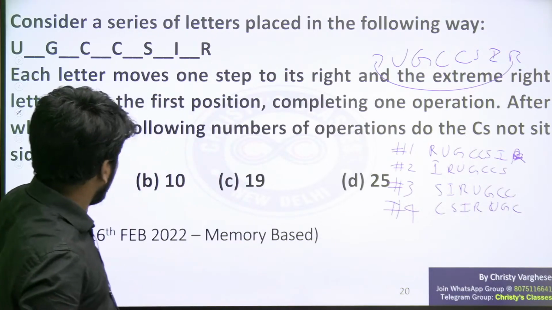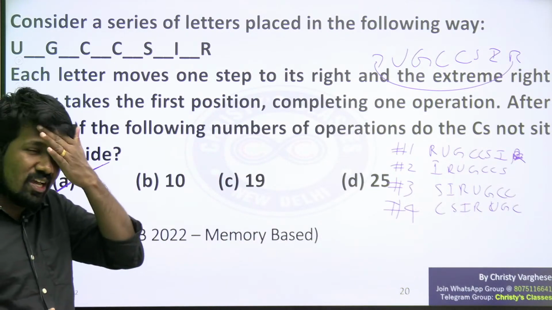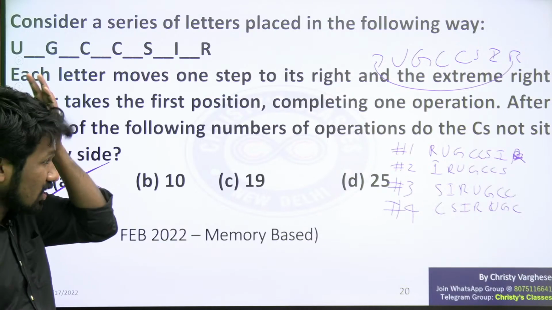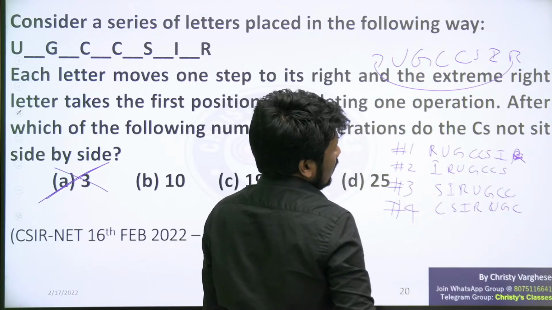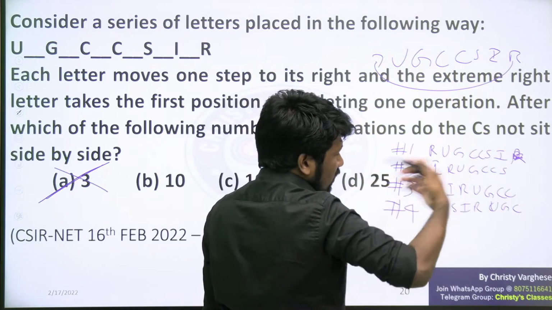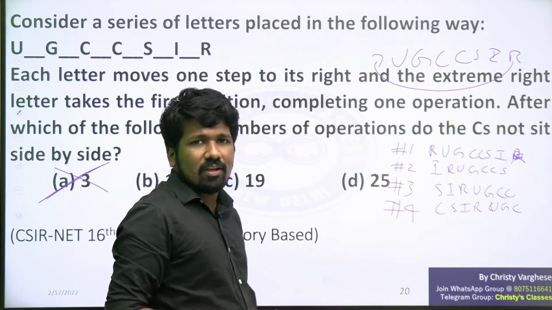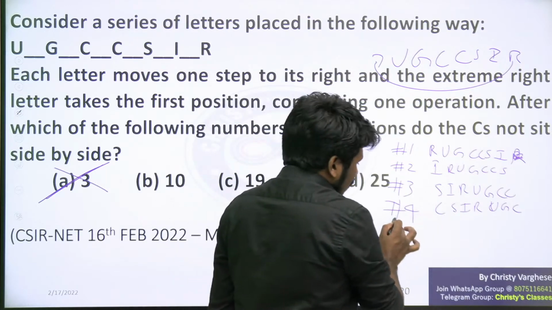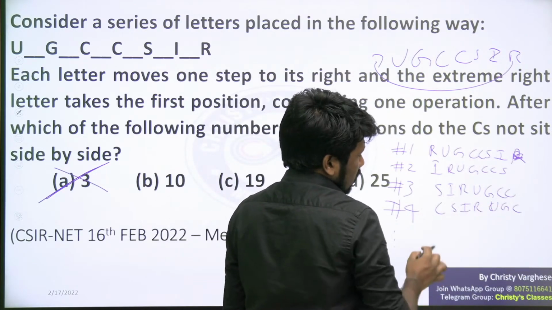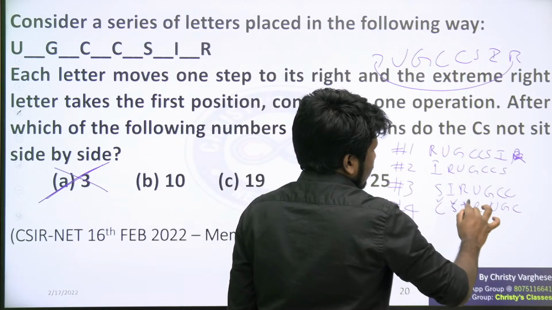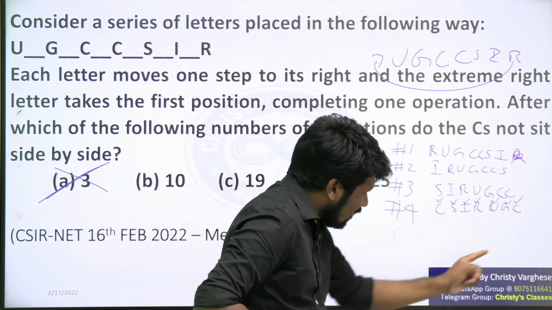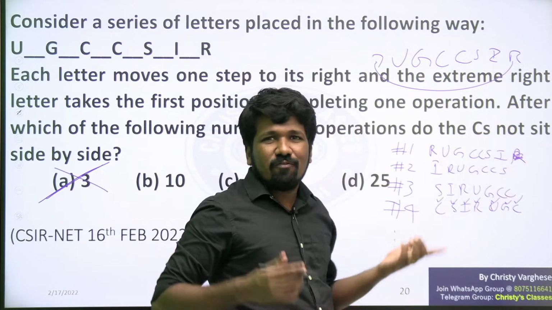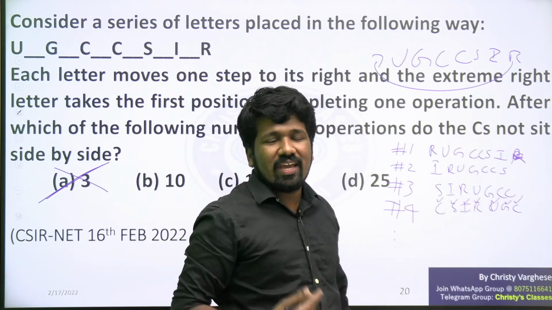But unfortunately, 4 is missing in the options. So what can we do? We have to continue doing this, or understand when this cycle will repeat. Again, after how many operations will this repeat? For that you should know how many letters are there. 7 letters are there, na? So the 7-letter cycle is repeating. For that, 7 operations should happen again, na?